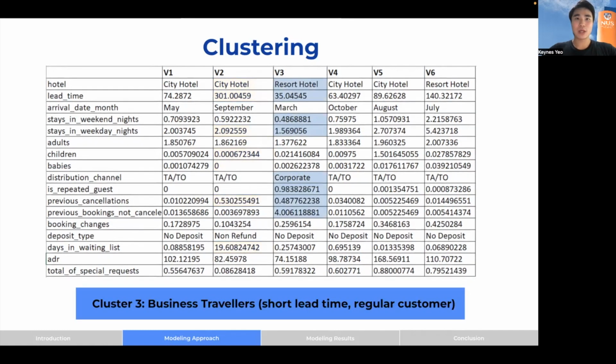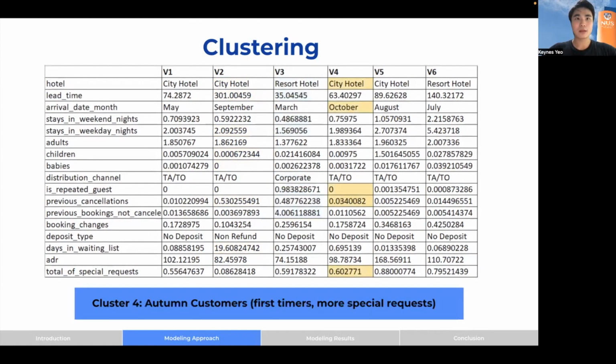The next group is what we identified as the business travelers. This group of people book through corporate channels, have shorter lead times, and are mostly frequent customers. Next are what we call autumn customers. They are the biggest cluster during the peak period of the hotel. This group of people are mostly first-timers, and interestingly enough, they have a relatively high number of special requests.